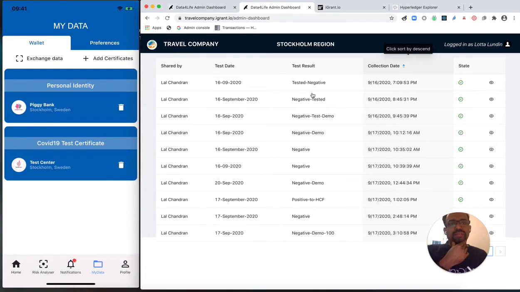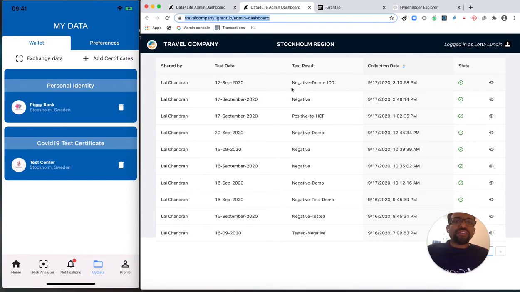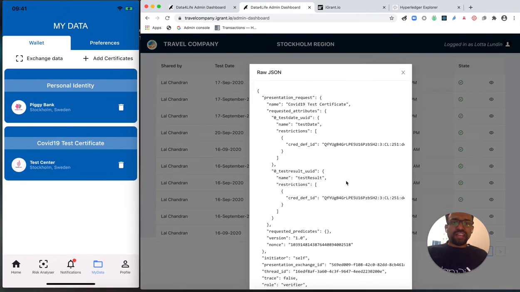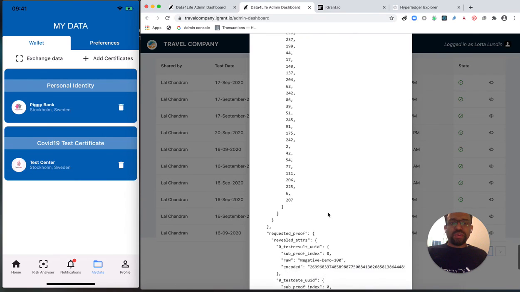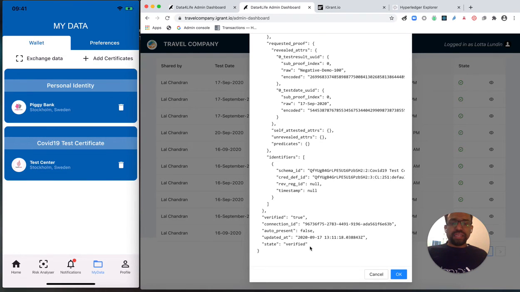Yeah, so you can see that at the very top, you can see the test result. That is the last data that I've actually exchanged with the travel company. You can see a lot of different things because I've been testing this. And you can also see that the data is automatically verified. And you also have an option to see the raw data as is, where if you scroll down, you can see all the hash value as well as the state as being verified.